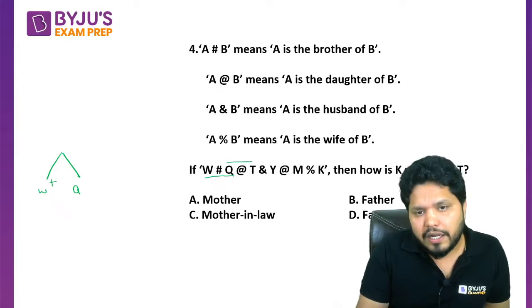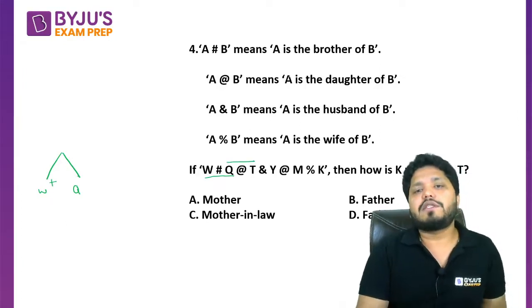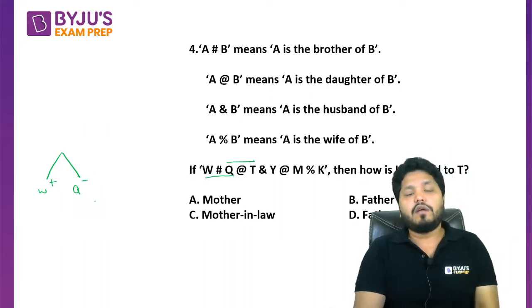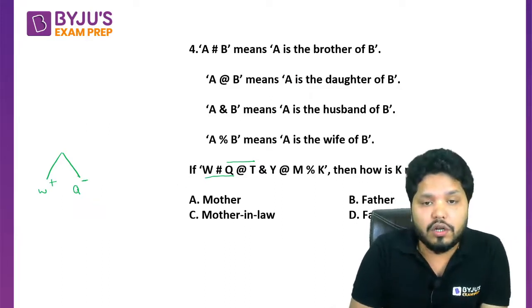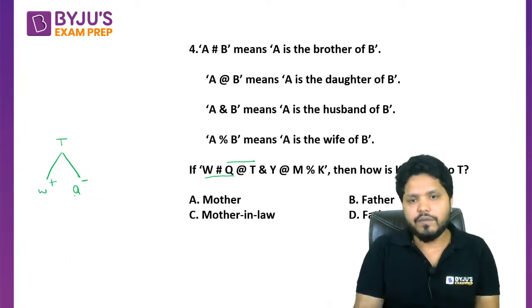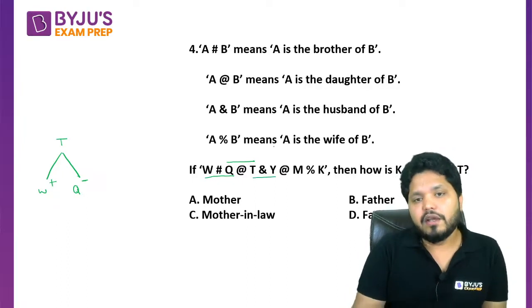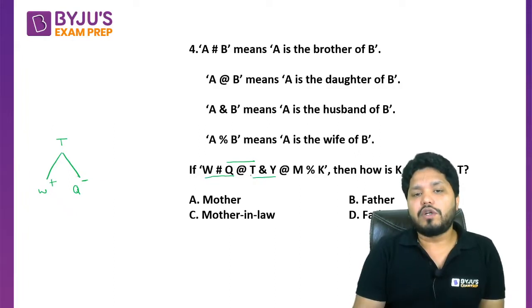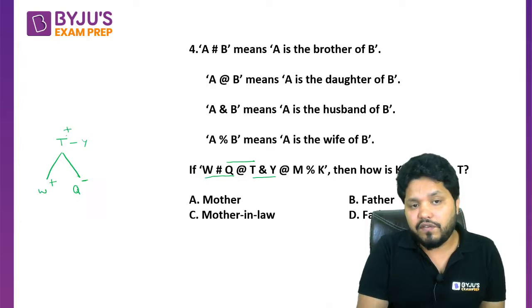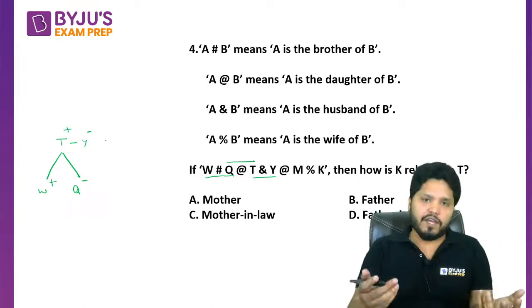Now Q at the rate T. So at the rate means this person is the daughter. So Q is the daughter means Q must be female. So Q is the daughter of T. So W must also be a son of T, right? Similarly T and Y means A is the husband of B. So T must be the husband of Y. So if T is the husband, Y must be the wife only.